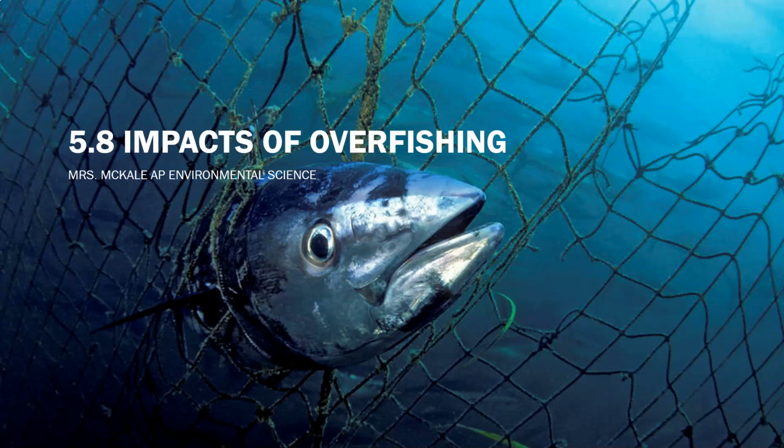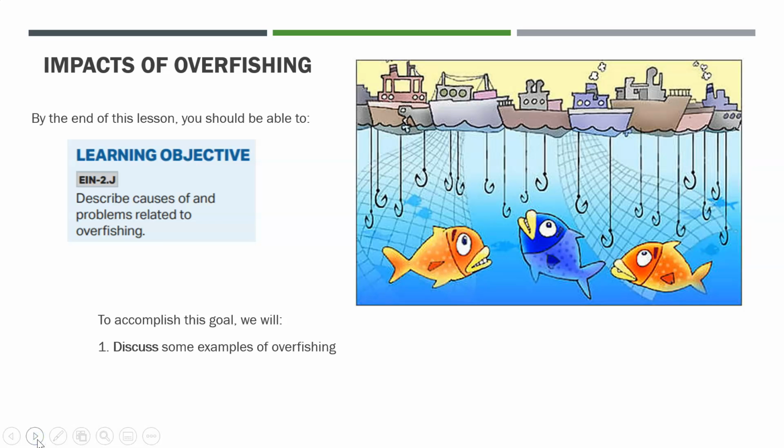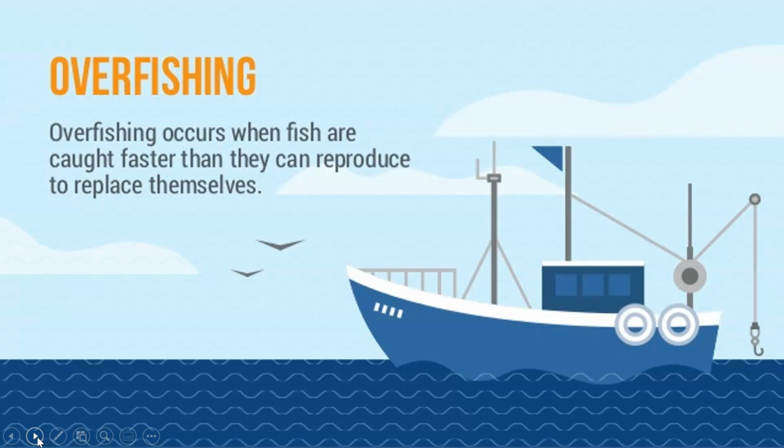Okay, this is 5.8 impacts of overfishing. So our goal is by the end of this lesson, you should be able to describe causes of and problems related to overfishing. And we're going to do this by looking at some examples of where overfishing has occurred. So let's start by defining overfishing.